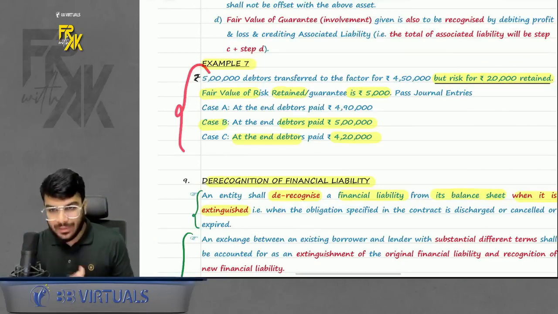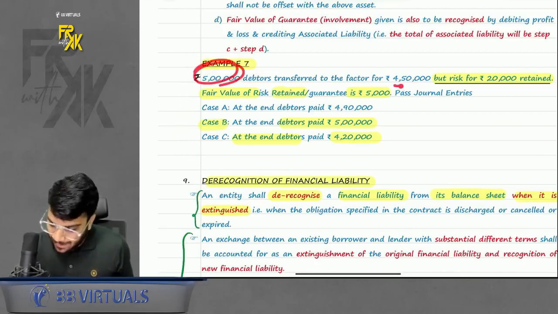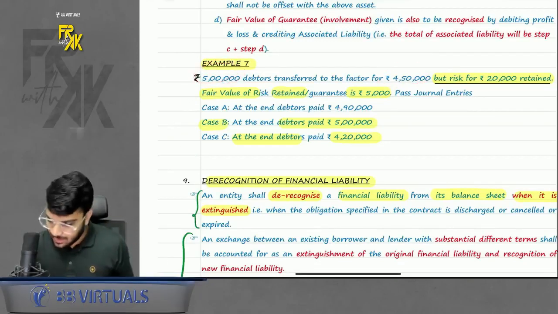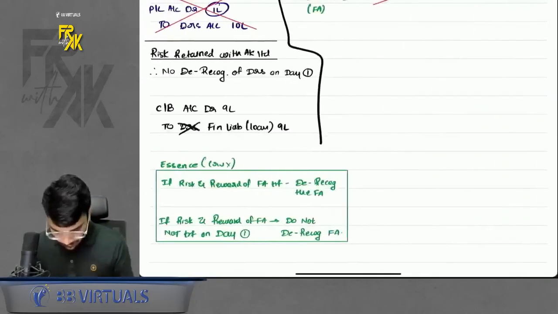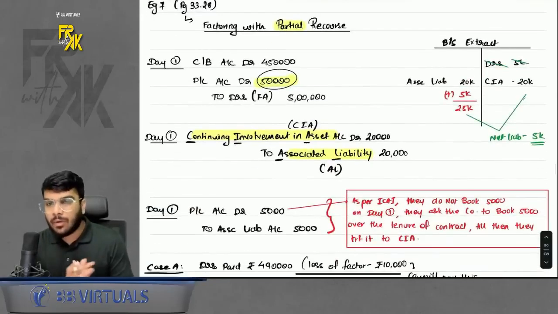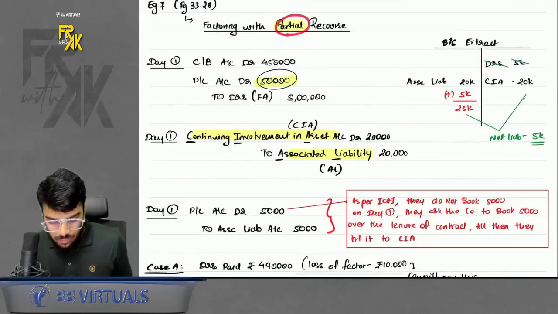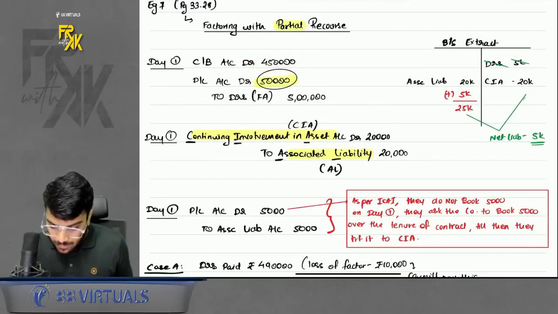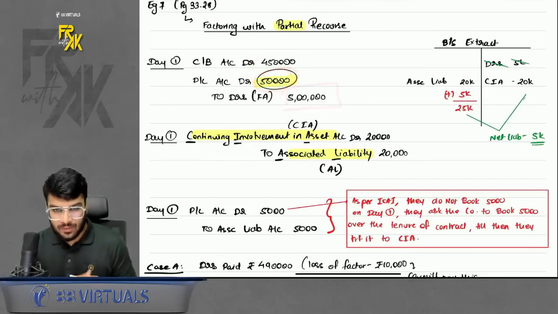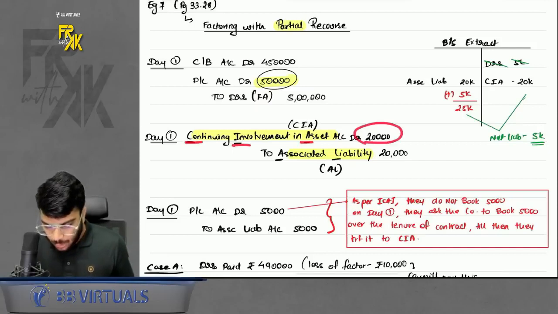Now, how is the accounting to be done in this case? So I will take this example as a base. So let's say debtors were worth 5 lakhs and the factor paid me 4,50,000 for those debtors. The risk I retained is for 20,000 and the fair value of this risk is 5,000 respectively. And there are 3 cases given. Let's discuss the accounting on day one. First of all, in partial recourse, you will de-recognize the full financial asset. So whatever proceeds you received, you will record it. You will remove the financial asset, record the difference in profit and loss. But can I say you retained some risk? So for the retained risk part, you will record one asset and one liability, and that is continuing involvement in asset account debit to associated liability.